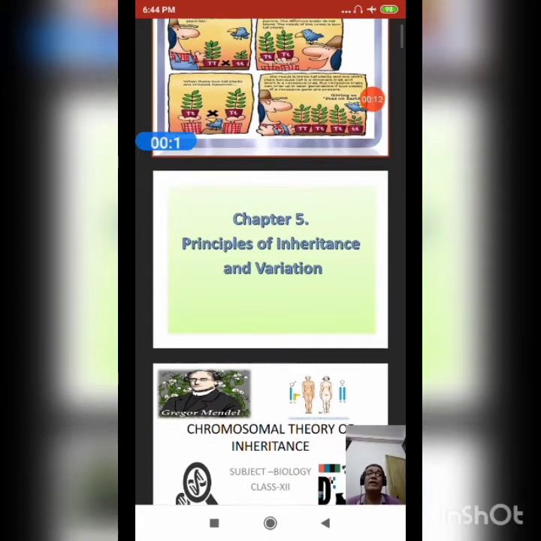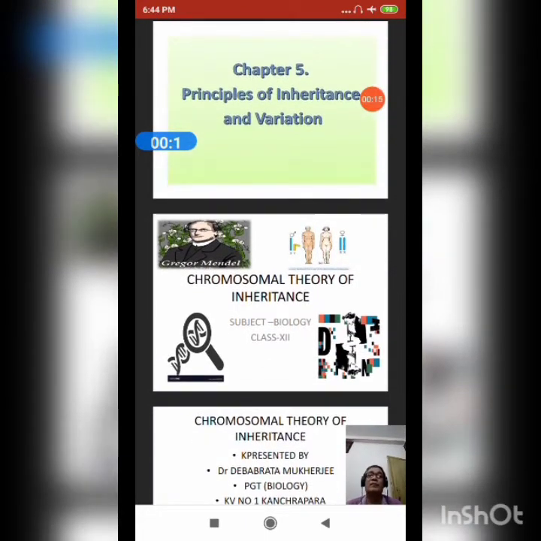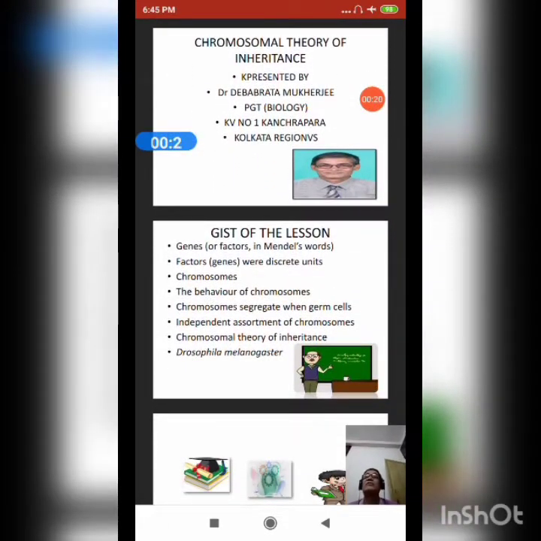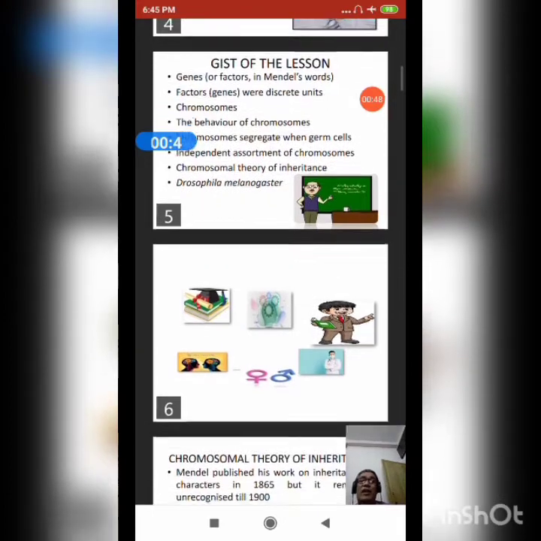Friends, today I will explain the chromosomal theory of inheritance. And whenever we are talking about a lesson, first we must know the gist of the lesson. Here we will study the concept of gene, or as per Mendelian words, factor, and that these factors or genes were discrete units; the concept of the chromosome, the behavior of chromosomes, chromosome segregation when germ cells are formed, independent assortment of chromosomes, the chromosomal theory of inheritance, and the features and significance of Drosophila melanogaster.